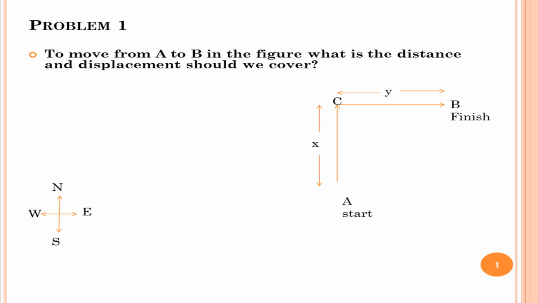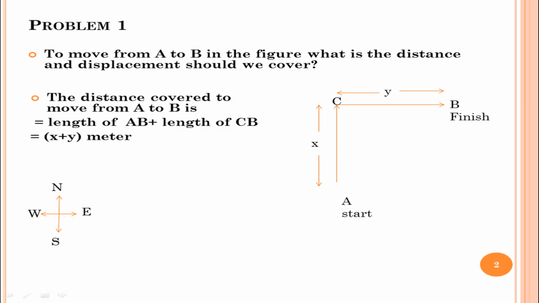Here, given that the length of the path AC and the length of the path CB are equal to X and Y respectively. By substituting these values of AC and CB, we get the distance equal to X plus Y. Therefore, the distance is X plus Y meters. Here we are not mentioning its direction because distance is a scalar quantity.